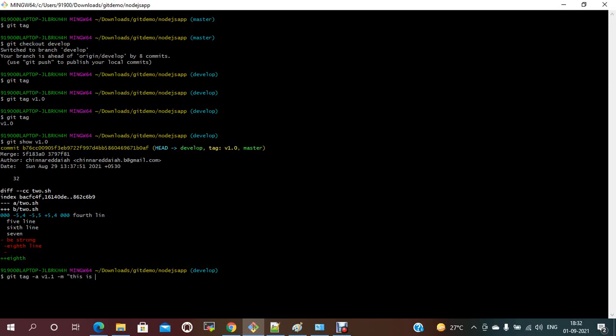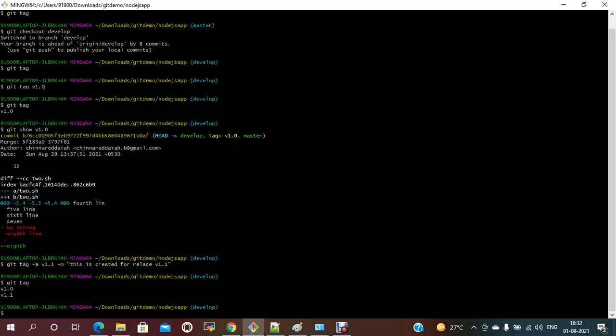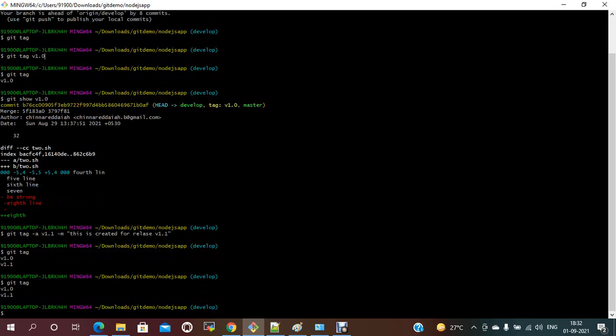This tag is created for release 1.1, v1.1, something like this. Now if you check git tag, you have two tags. These tags are currently in your local only. So git tag shows you the list of the two tags we currently have.